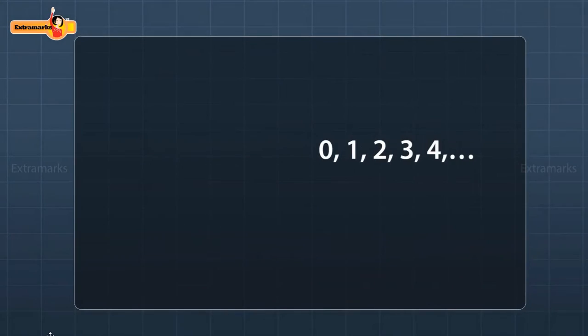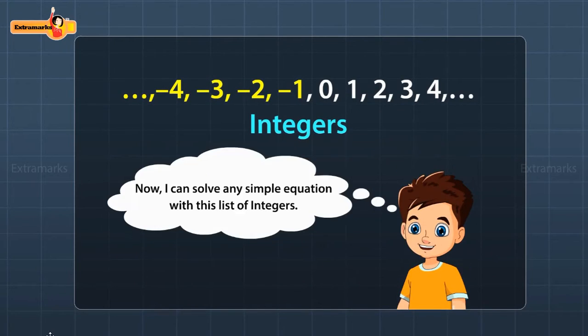Hence, we have to include negative numbers in the system of whole numbers to get a new set of numbers called integers. Now you may think that you can solve any simple equation with this list of integers. Is it so? Let's check it.